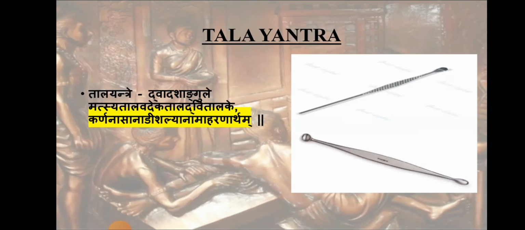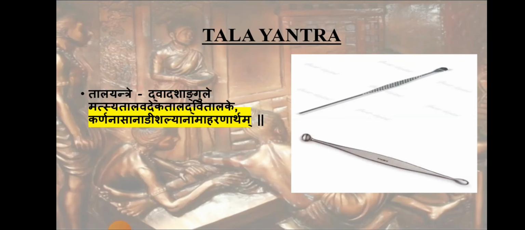If it is having one tala, it is called Ekatala Talayantra, and if it is having two, that scoop-like portion, if it is having two talas, then it is Dvitala Talayantra. So based on the number of tala or the number of ends present, it is divided into Ekatala and Dvitala.